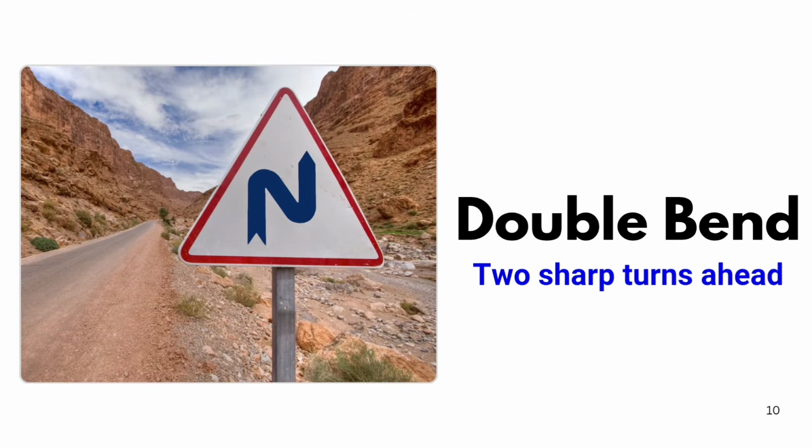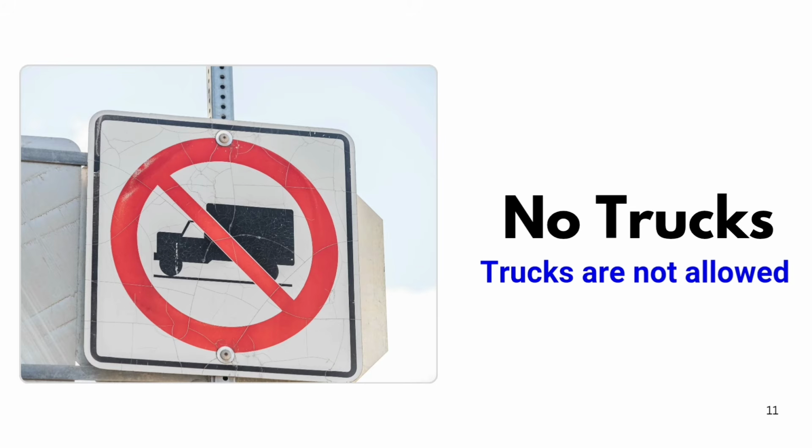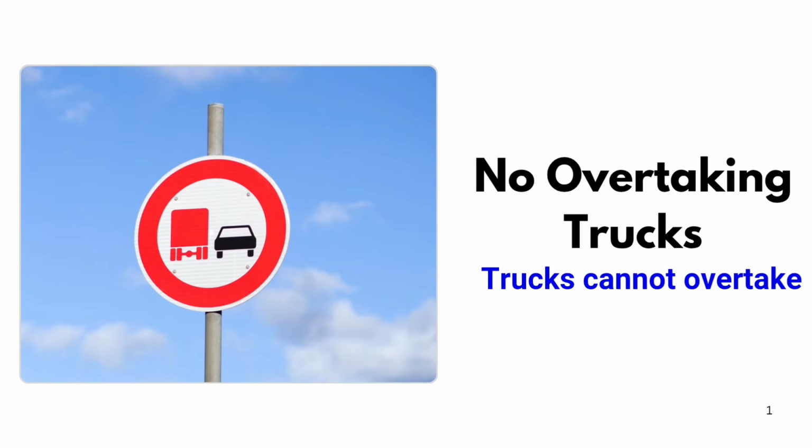Double bend. Two sharp turns ahead. No trucks. Trucks are not allowed. No overtaking trucks. Trucks cannot overtake.